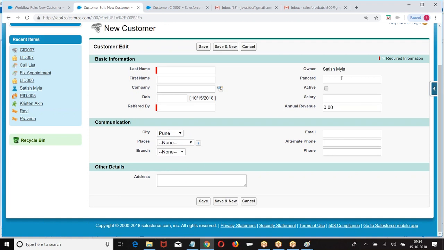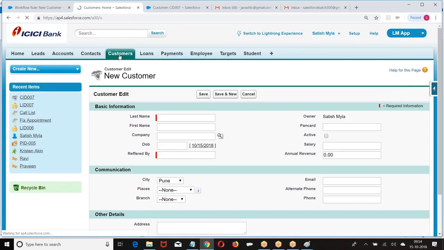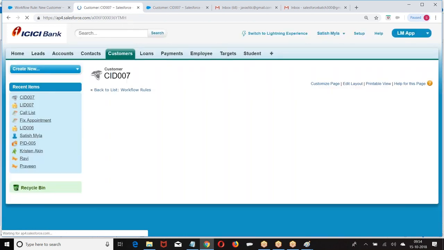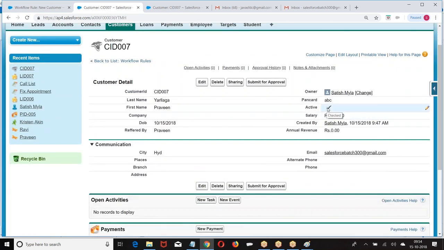Or else, whenever the PAN card is blank, deactivate the customer. Now, the customer is active. If the value of the PAN card is modified and made blank, then automatically what do I want to do? Deactivate the customer. We are trying to modify the value of a record.